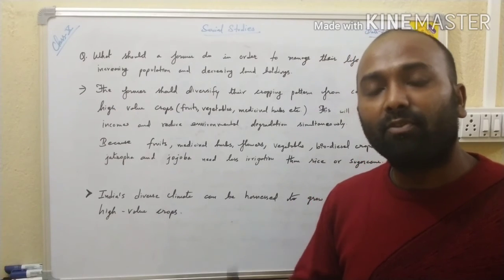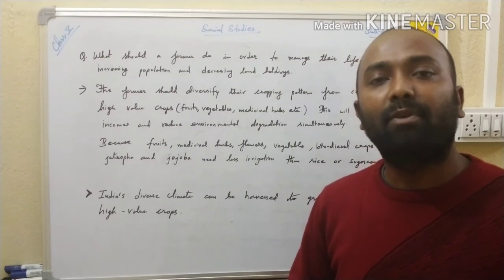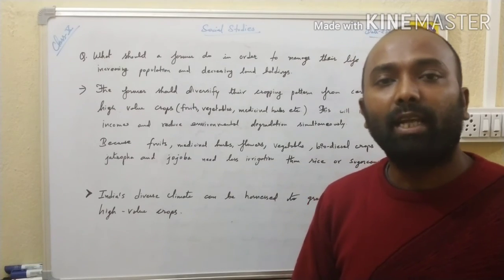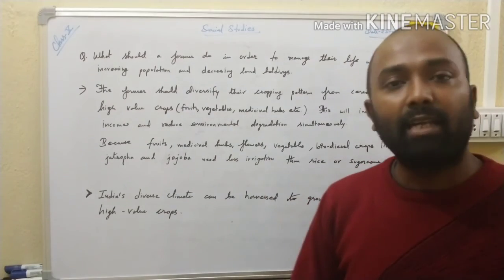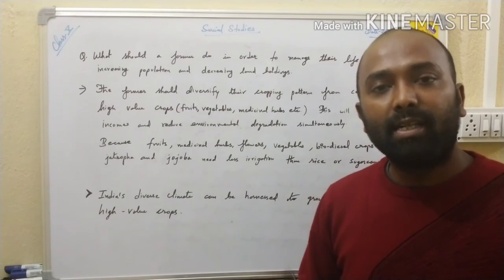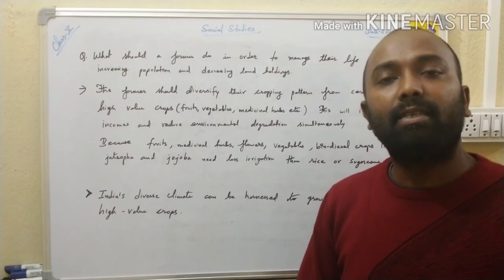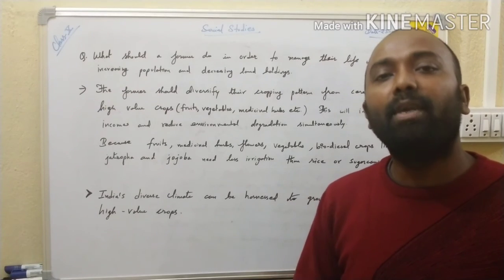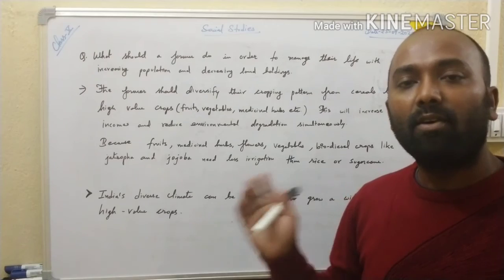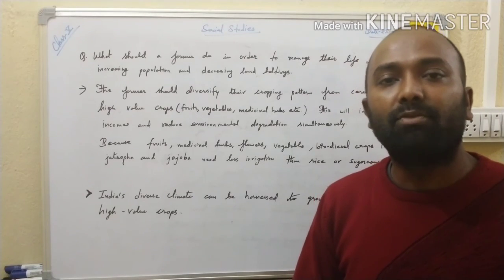Why? Because the food security which the government has provided us will not be there. If every farmer started to shift like this for their personal income, it is good for them that they are earning money, but it is not good for the country. So the government should look after them so that they do not change their cropping pattern in this way.